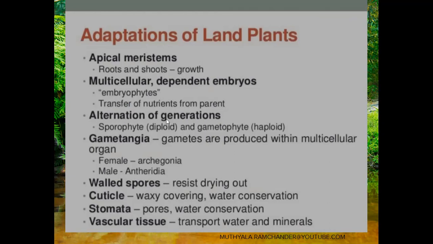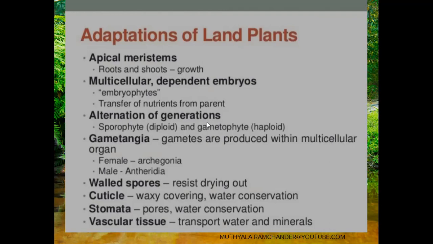And alternation of generations. In land plants, the sporophyte is in diploid condition and the gametophyte is in haploid condition. In every land plant life cycle, alternation of generations is present.